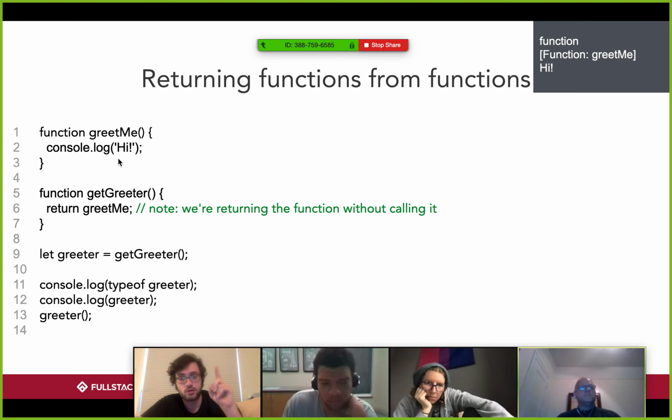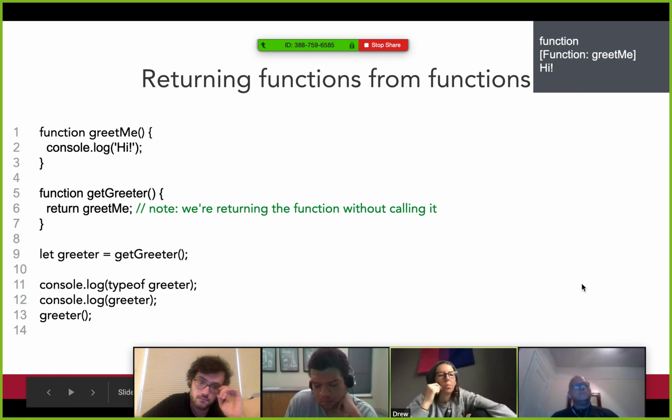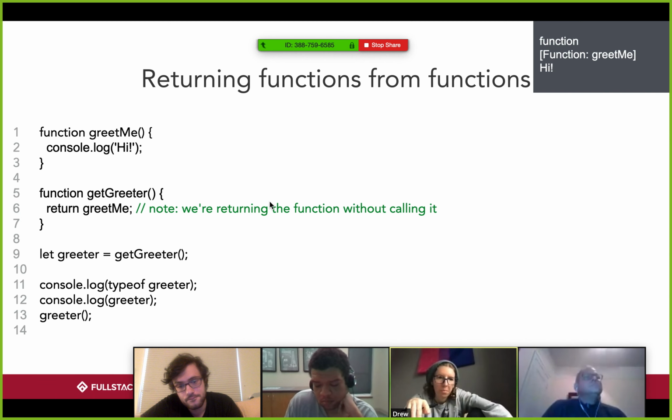Is everyone okay with this? So greetMe is not invoked. Yes. Because we are pulling it out of getGreeter and setting it equal to greeter. So now greeter effectively becomes greetMe.